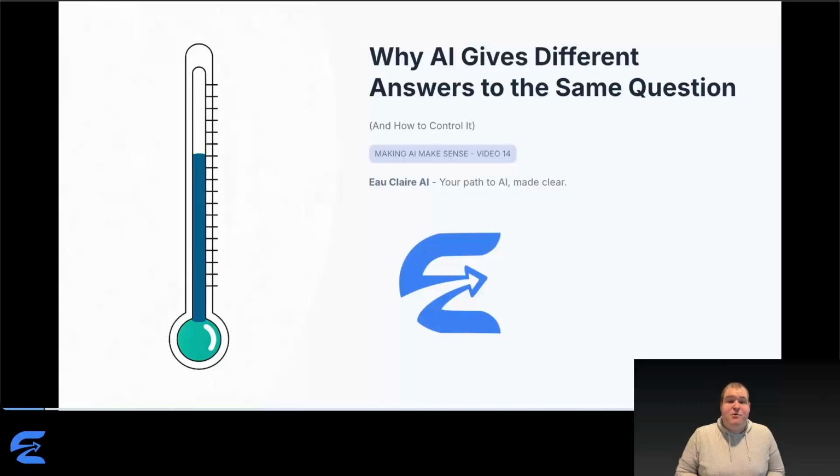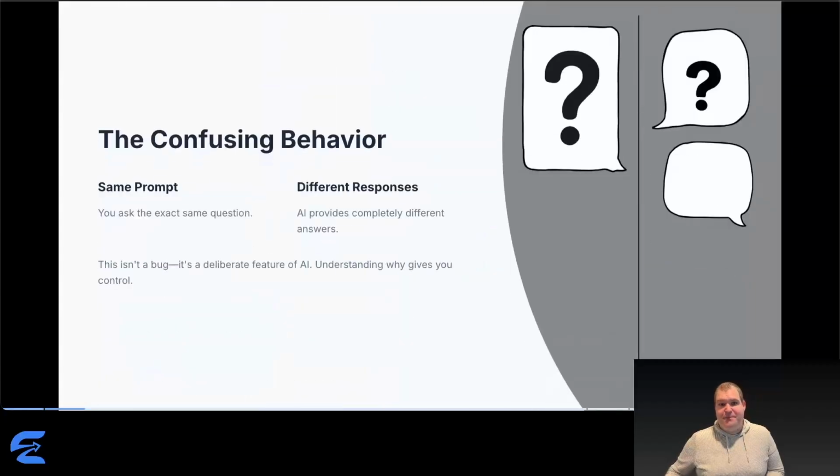You ask AI the same question 3 times, word for word, identical prompt. 3 completely different responses. What's going on? Is the AI malfunctioning? Today we're solving this mystery and giving you control over it.